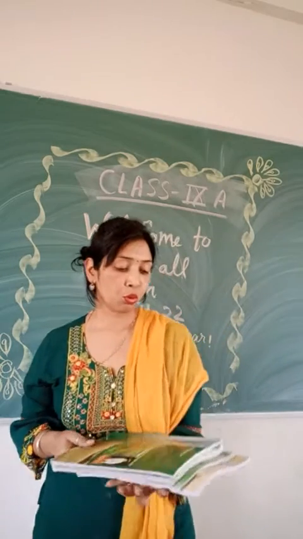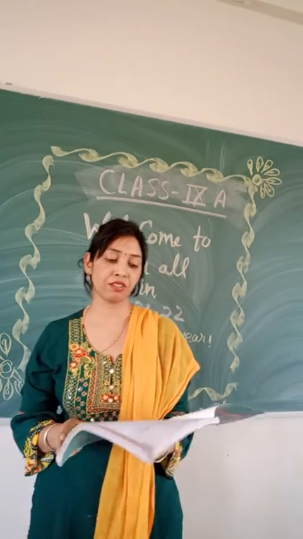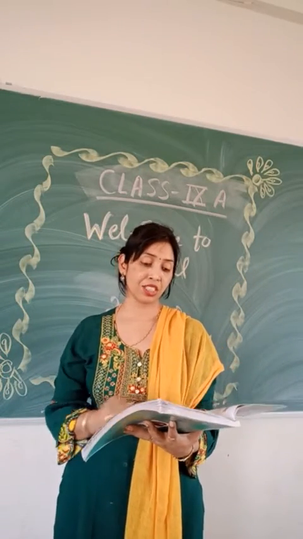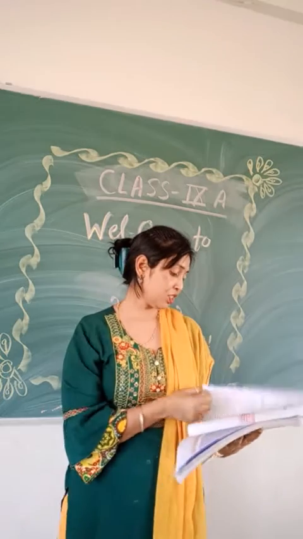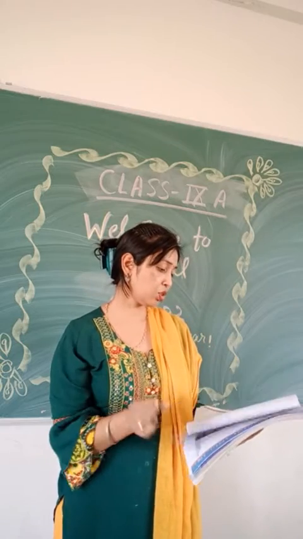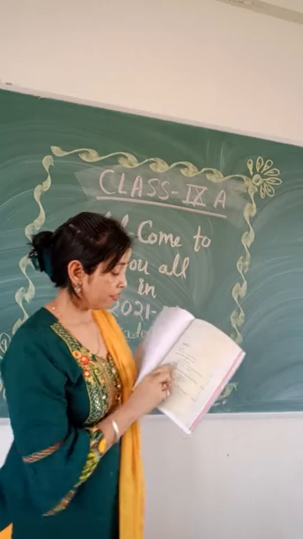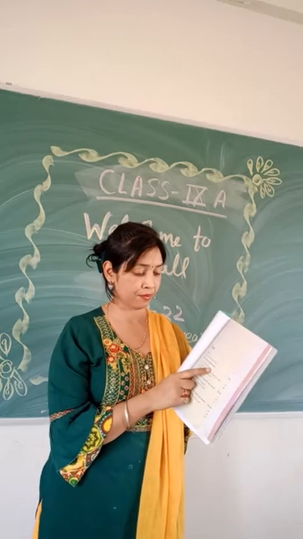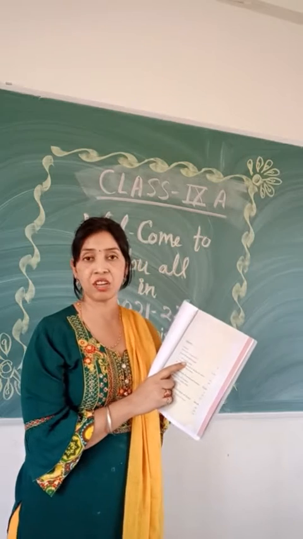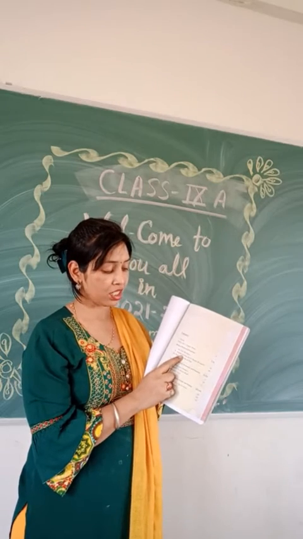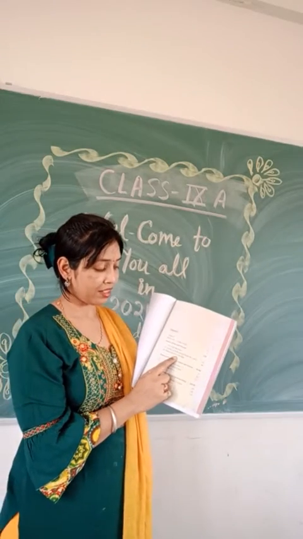Okay, so first I will explain what chapters are in history for your class. In history, your chapters are divided into 3 sections. First section, Events and Processes. In this section, first chapter, the French Revolution, second chapter, Socialism in Europe and the Russian Revolution, and third chapter, Nazism and the Rise of Hitler.